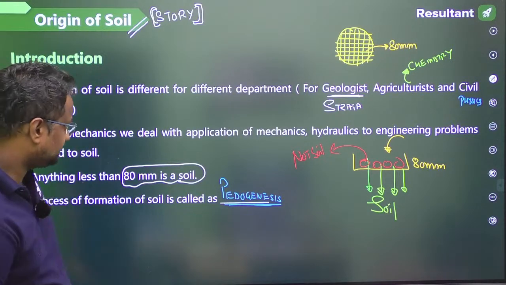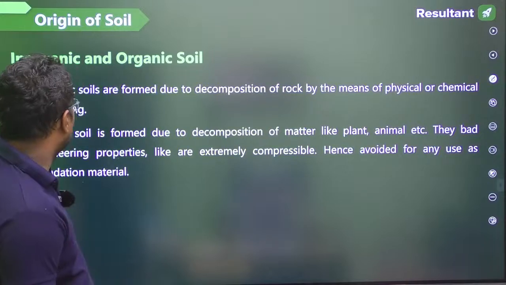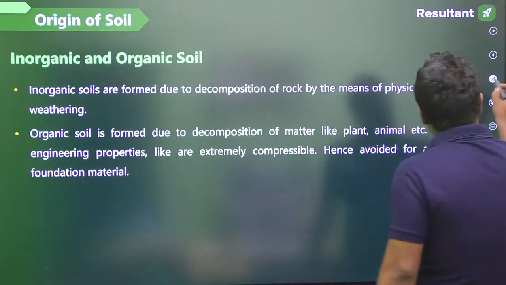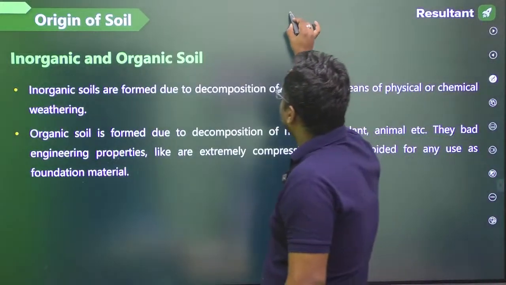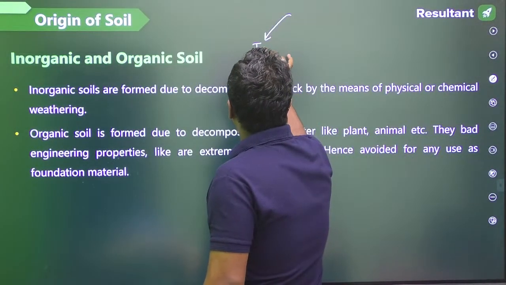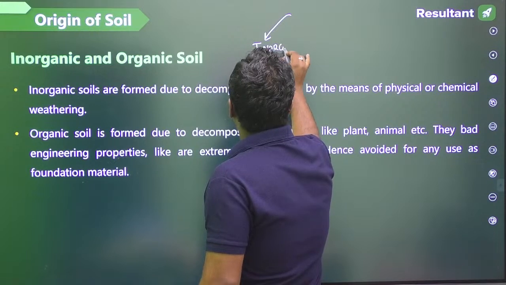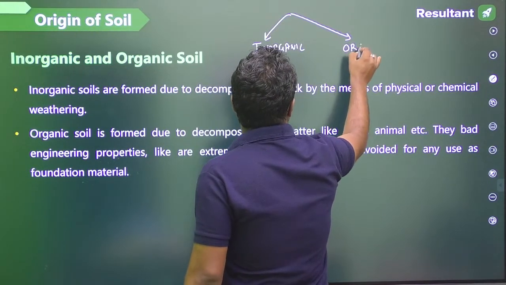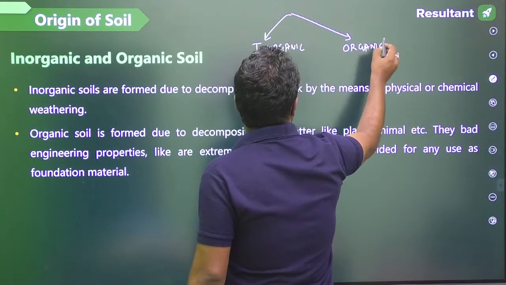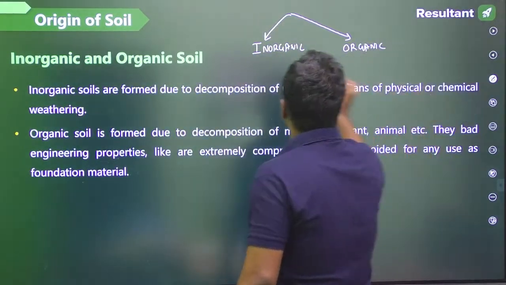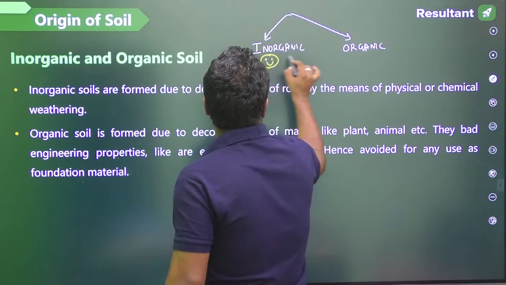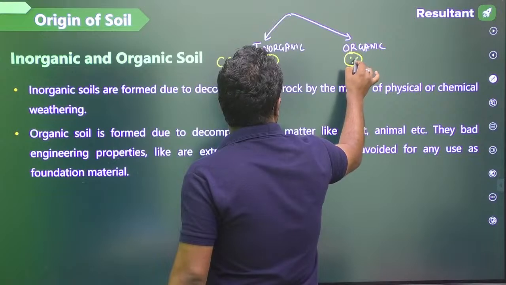Now guys, first of all, there are two types of soil, inorganic soil and organic soil. How they are formed, I am telling you. For a civil engineer, he loves inorganic soil and hates organic soil.